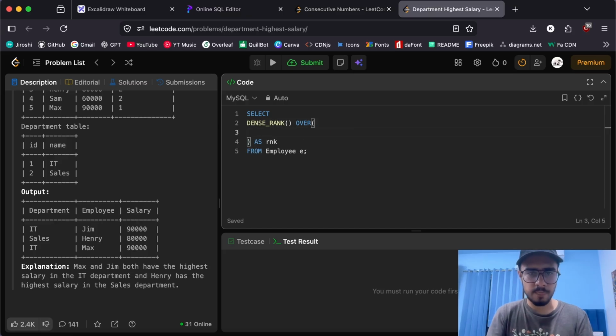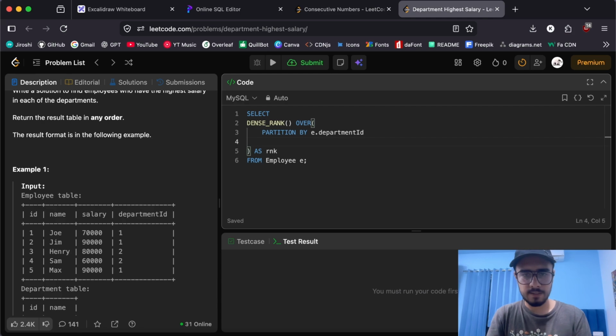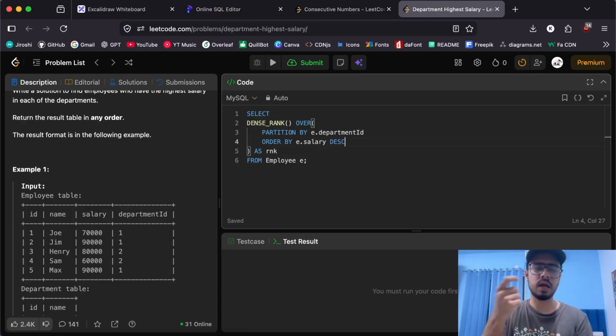We can partition by department IDs directly, so we'll do that. Partition by E dot department ID. And we will also order by E dot salary, because we need the highest salary at top. We'll do a descending order by on salary while partitioning it, so the ranks apply in that particular order.